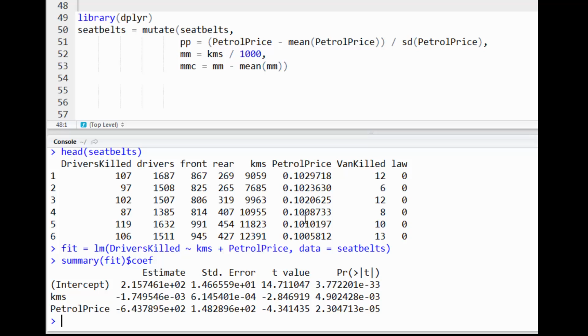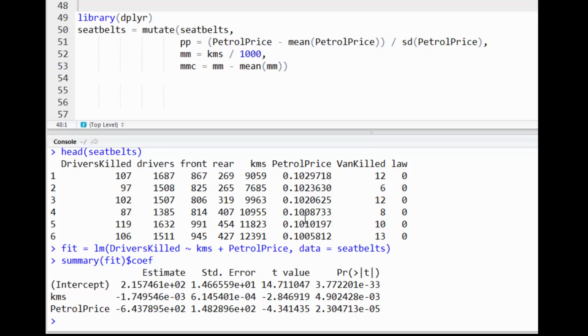The first thing is that the intercept is going to be interpreted as the expected number of drivers killed for 0 kilometers driven and for a petrol price of 0. Again, that's not very meaningful, so the intercept isn't very meaningful.